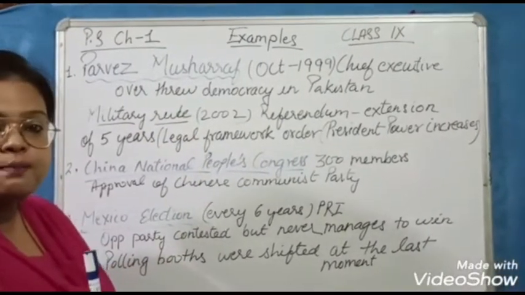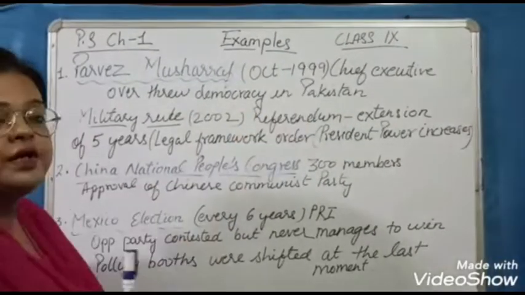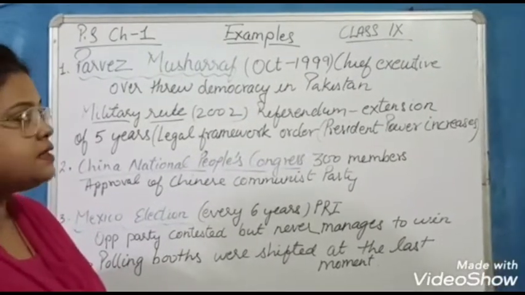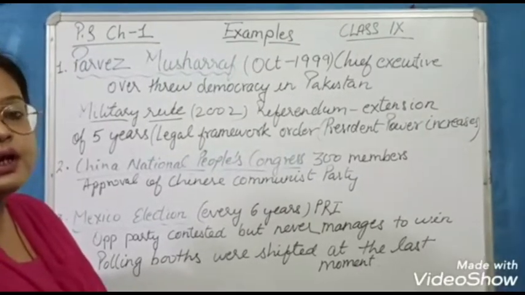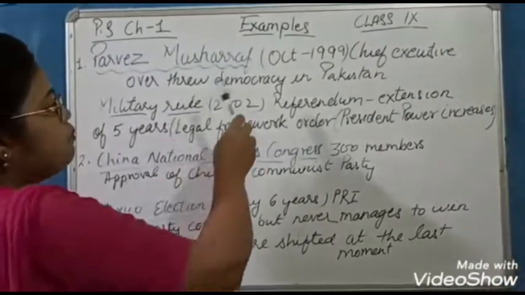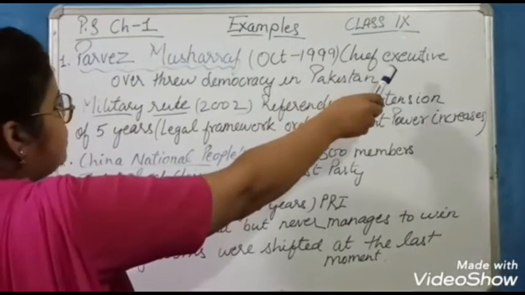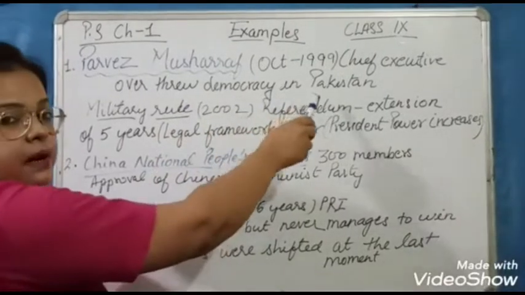He is a Pakistani, and in October 1999 he declared himself the chief executive of Pakistan, and this type of government is known as military government. He was a military official and he declared himself chief executive of the government, and he overthrew democracy in Pakistan.